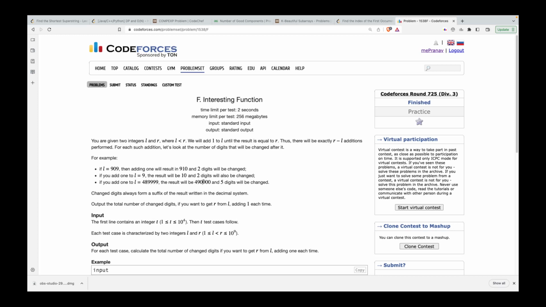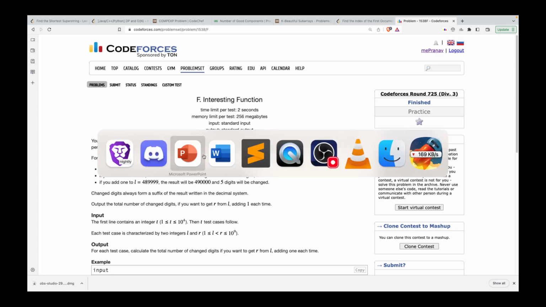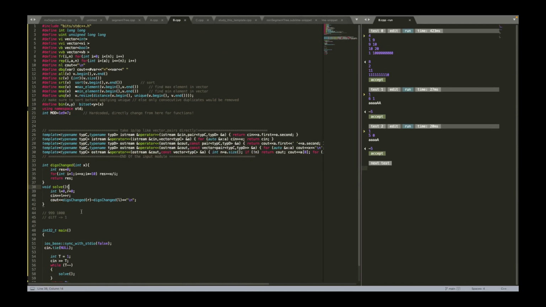Now after that, when I reached the solution, I told you that the answer is not coming right because there are scenarios. For example, you have the number 999 and that is becoming 1000, right? In that kind of scenario, you'll detect the difference to be 1, but the answer is going to be much more than that. So you need to understand that something else is required.